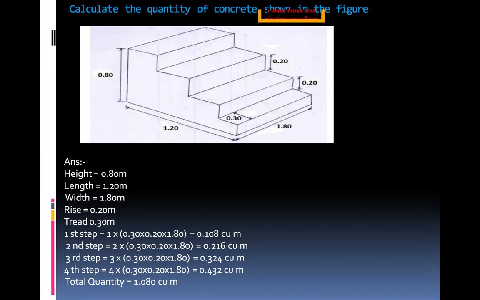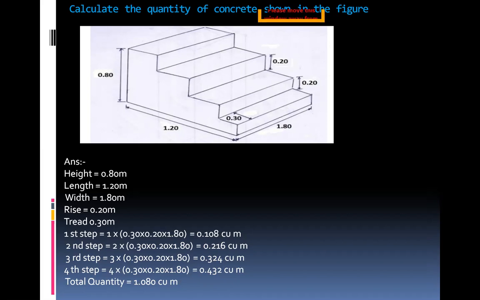So these four steps are added to get the total quantity. Therefore total quantity equals first step plus second step plus third step plus fourth step, equal to 0.108 plus 0.216 plus 0.324 plus 0.432, equal to 1.080 cubic meters.